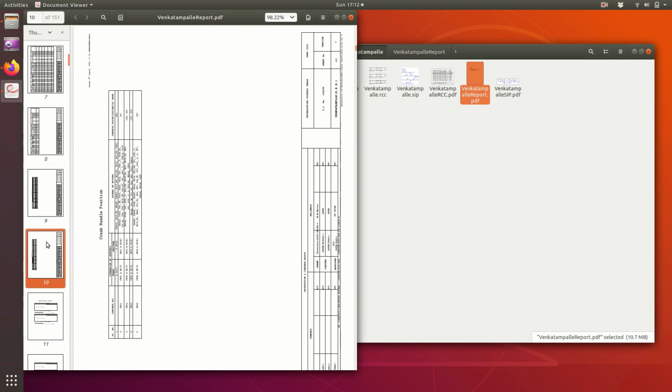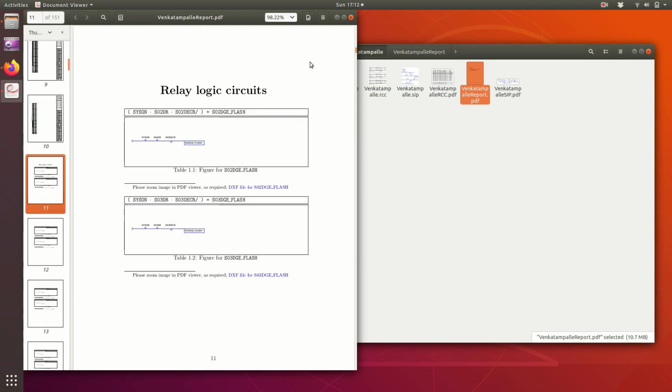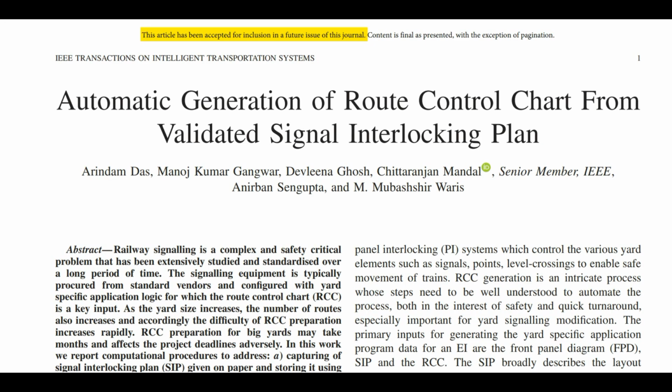I hope this short video is helpful for our design officials to use the tool and appreciate the work. This is a novel concept taken up by the Indian Railways. At this point, it is a matter of pride for us that we have published a paper in the International Journal of IEEE Transactions in May 2020. The concept has been realized after long hard work of RDSO officials and IIT Kharagpur who are involved in this project. In the end, I would like to reiterate the purpose of this video.